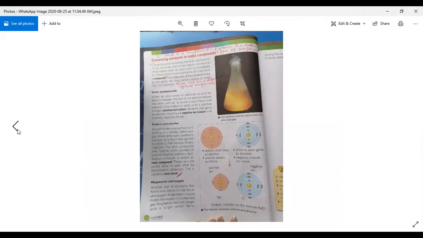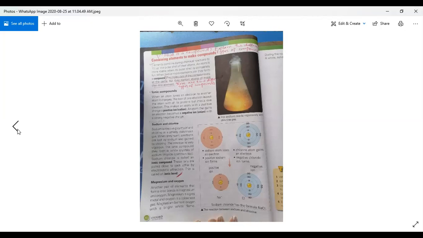You have to write the question in your book: What is a compound? Explain the different types of compounds. First of all, you will write the definition of compound. You can see it on the screen.